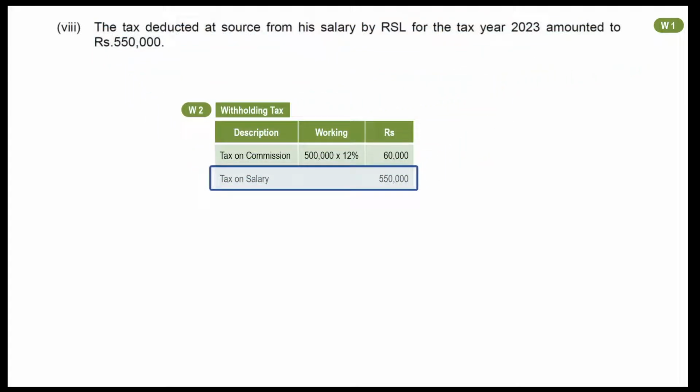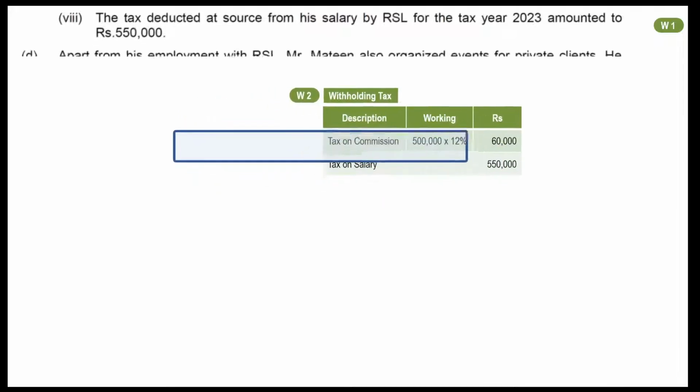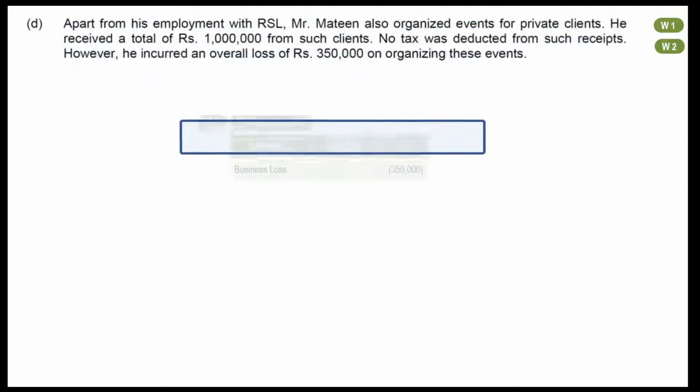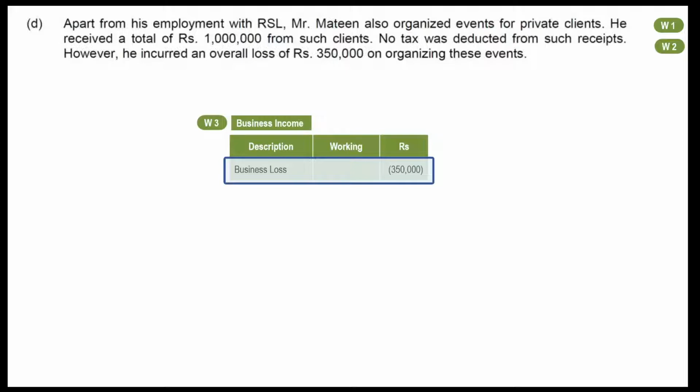Point D is about business income. As event organizer, Mateen has received a total of Rs 1 million. However, it was a loss-making business and he has suffered a loss of Rs 350,000. Create a new working for business income and mention amount of loss in it.